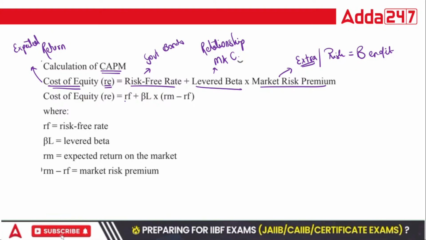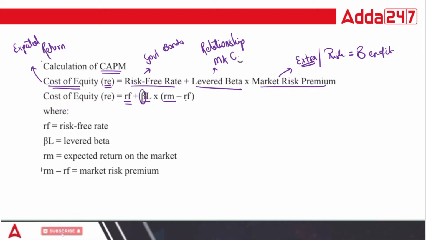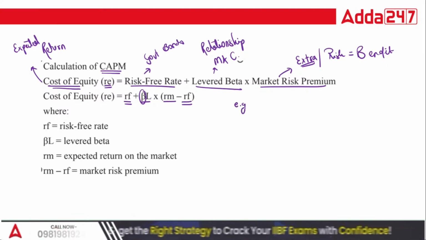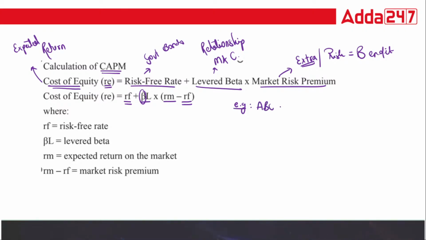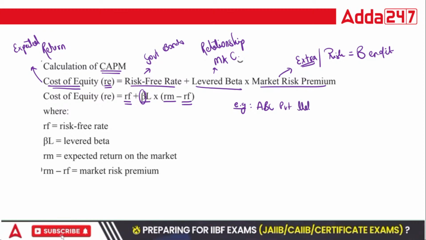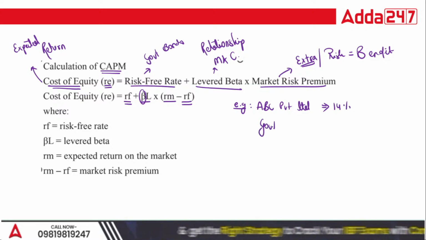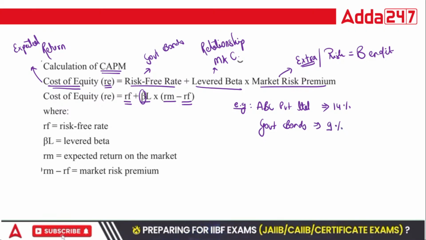So here RF represents the risk-free rate. B is the symbol of beta and L is the levered beta. RM minus RF. Let's say, for example, ABC Private Limited says that if you invest in our company, we will give you 14% return, and if you purchase government bonds, they are giving you, let's say, 9%.